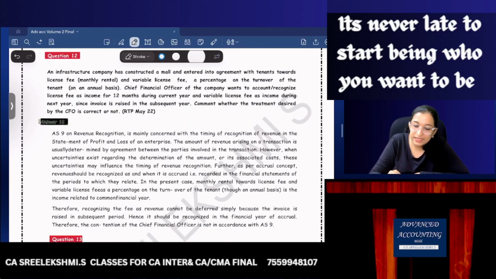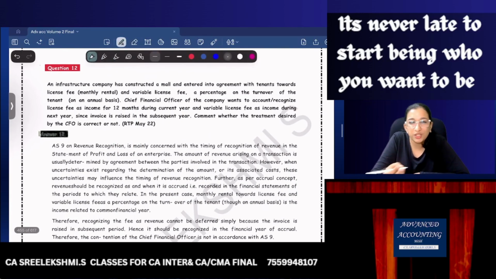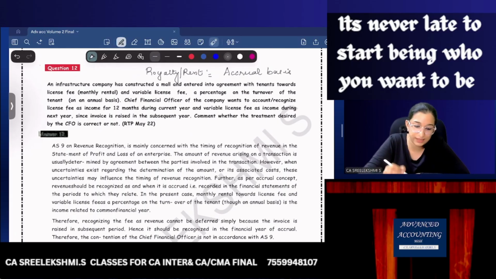Okay. So question number 12. Question number 12 is a good question. This is a question on royalty or rent. When is royalty or rent revenue recognized? Royalty or rent revenue is recognized on accrual basis. Yes or no? Let's read the question.